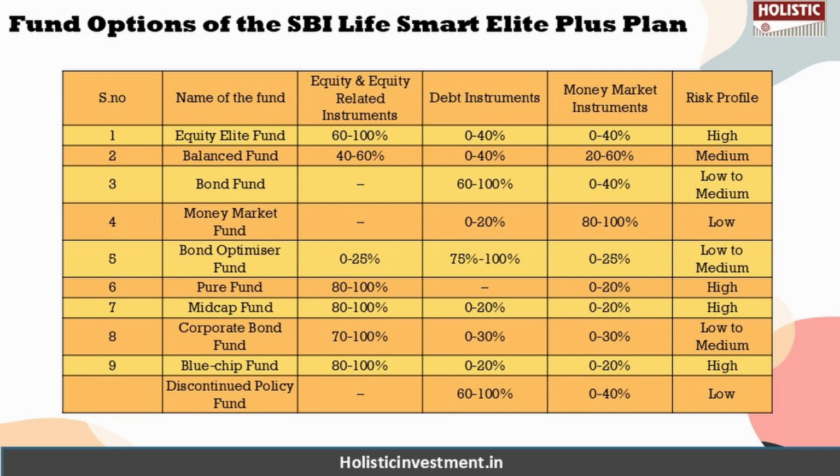All these fund options are categorized according to their asset allocation to equity and equity related instruments, or what percentage of allocation they have to debt or money market instruments, and also according to the risk profile, which could range from low to high. So according to the asset allocation you want for your investment and the risk tolerance you have, you can choose the fund options based on these factors.